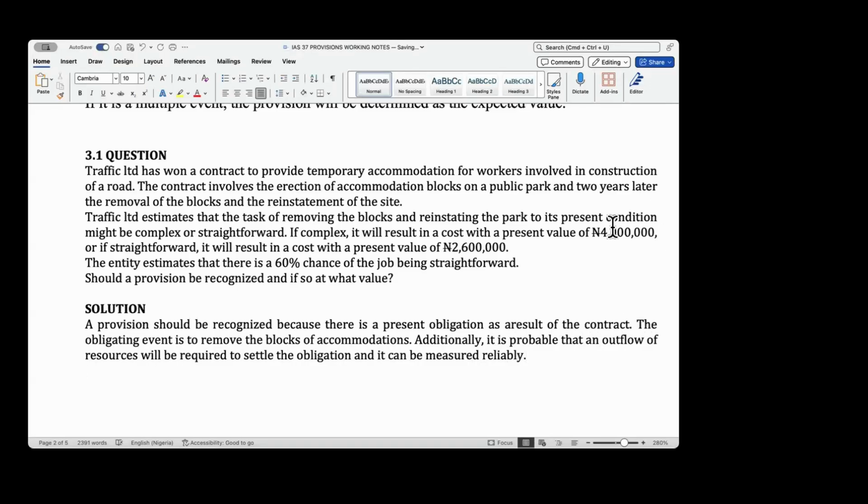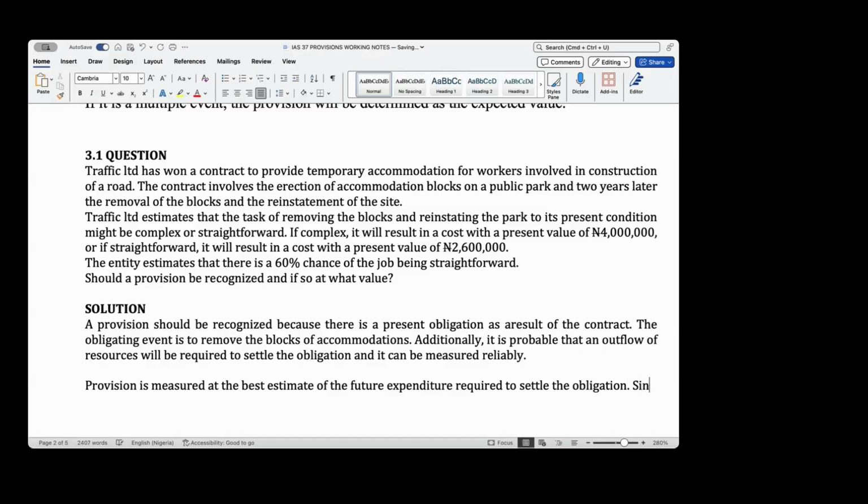Now they're asking us at what value. Remember that provision is measured at the best estimates of the future expenditure required to settle the obligation.